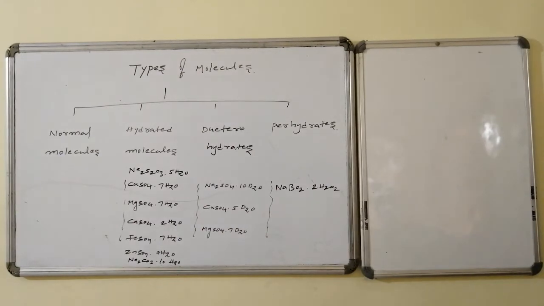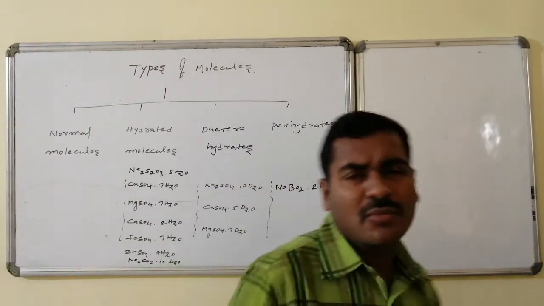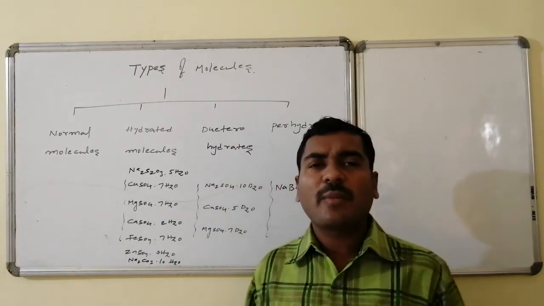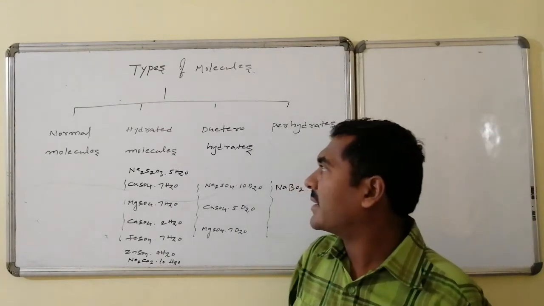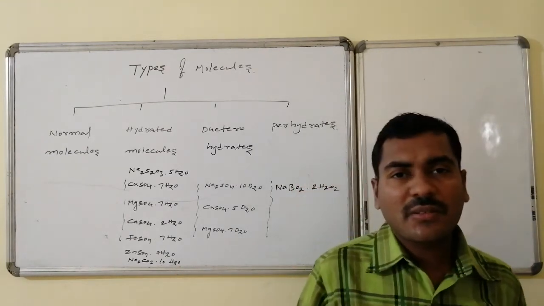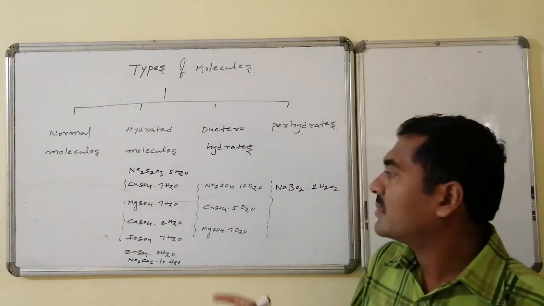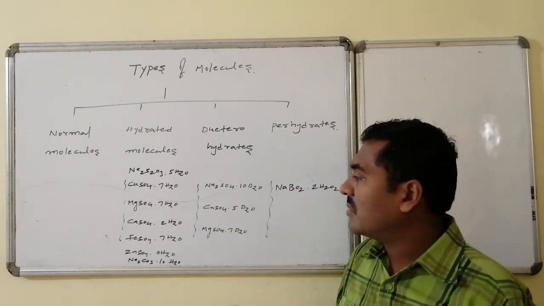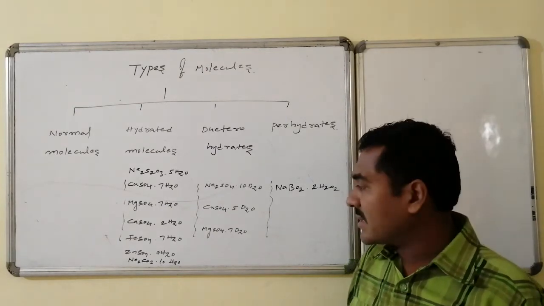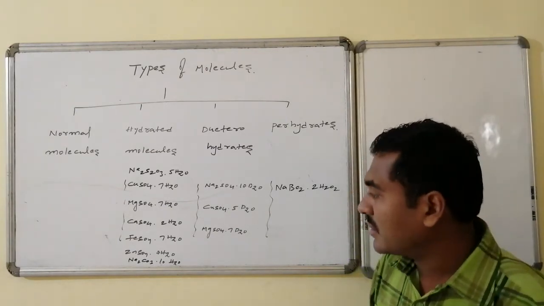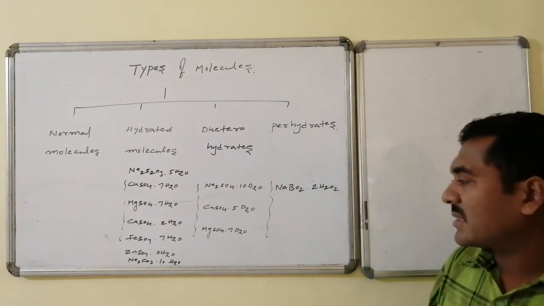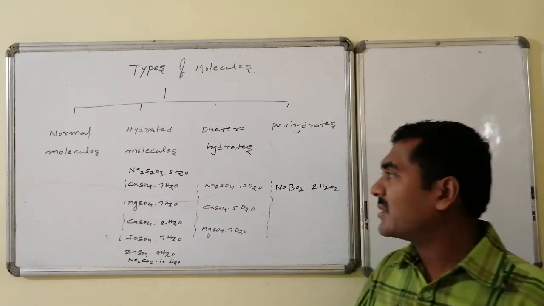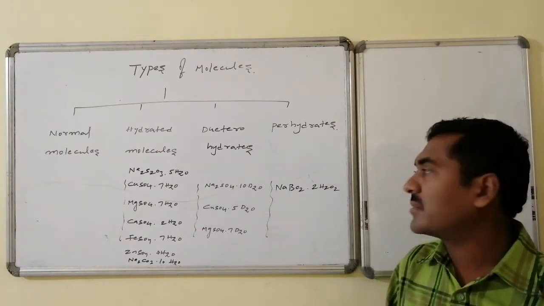Examples for categories. Normal molecules: mostly general, all varieties of molecules are examples for the normal category. Hydrated molecules: sodium thiosulfate 5H2O, copper sulfate 7H2O, magnesium sulfate 7H2O, calcium sulfate 2H2O, ferrous sulfate 7H2O, zinc sulfate 7H2O, sodium carbonate 10H2O, and other hydrates are there. These are all examples for the hydrated molecules.